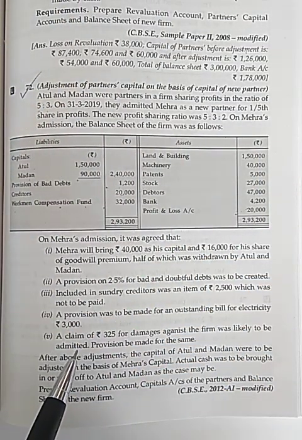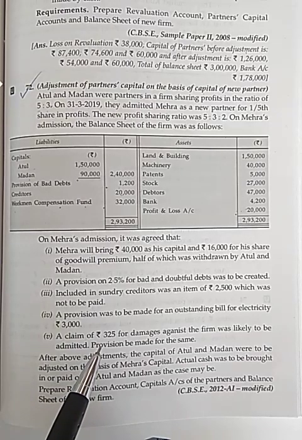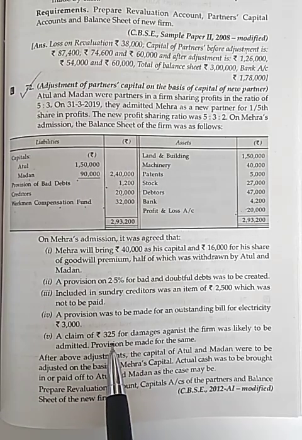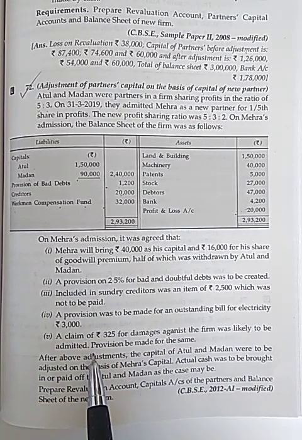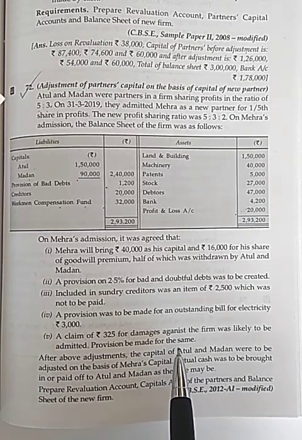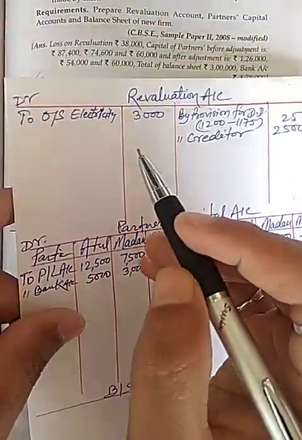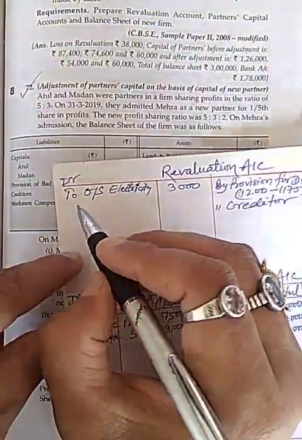Now fifth point, a claim of 325 for damage against firm is likely to be admitted and provision be made for the same, so it will also create our liability.